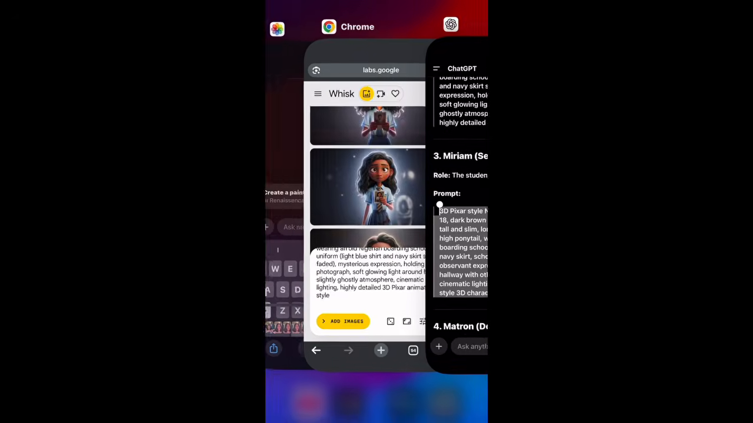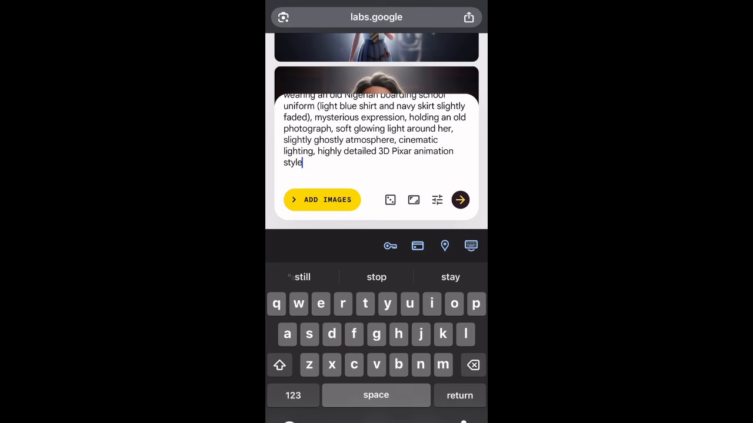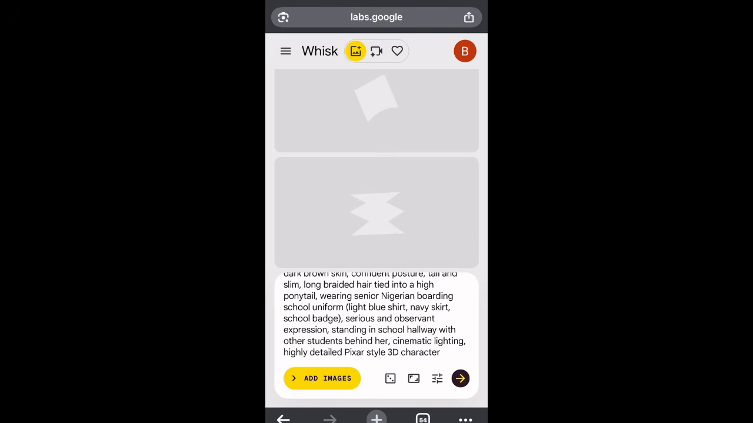So now I'll come back again to ChatGPT, recopy the prompt again, paste it there again, and still do the same thing to all the characters. Now once I am done with the characters, we are now going to generate the scene. So let's see what this other character gives.